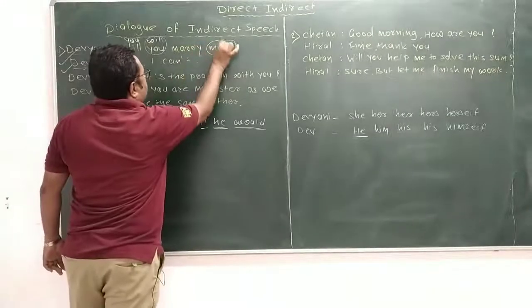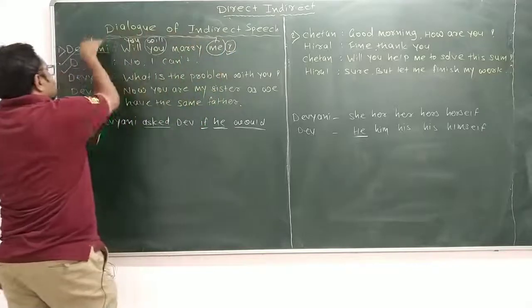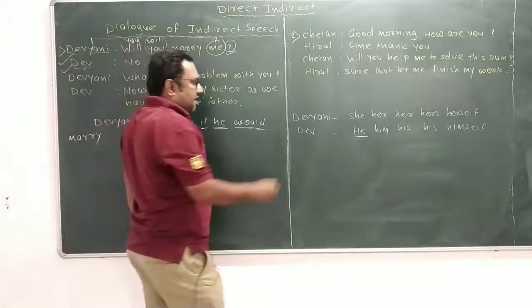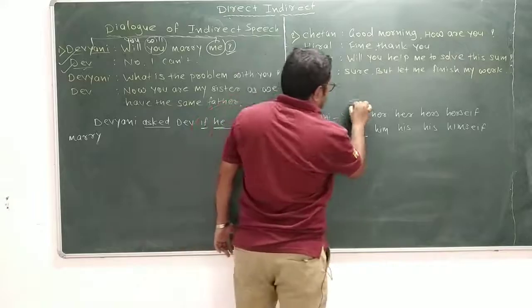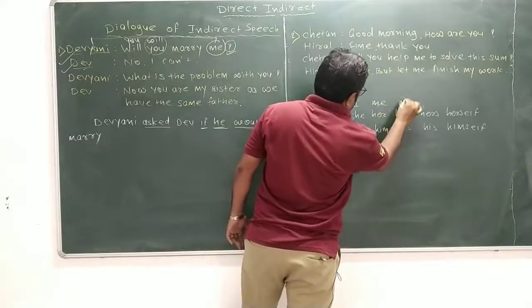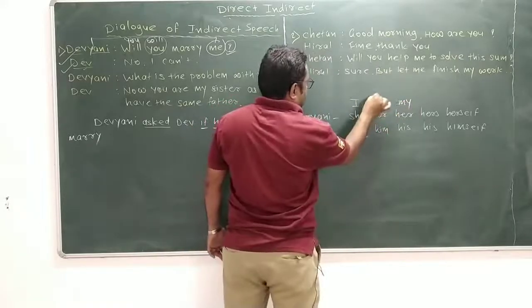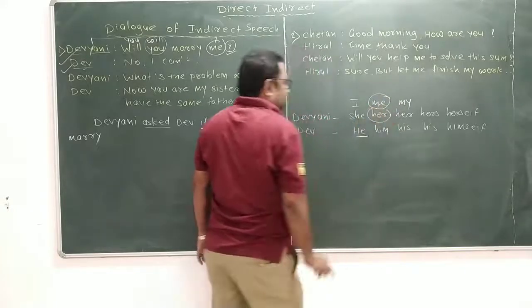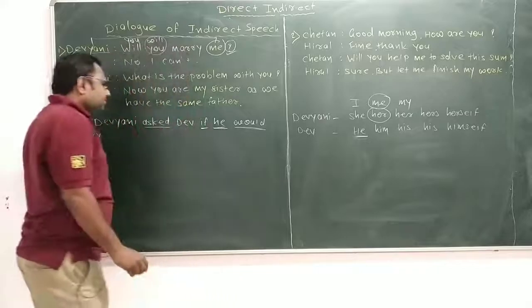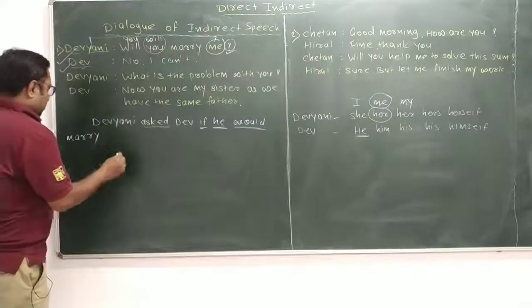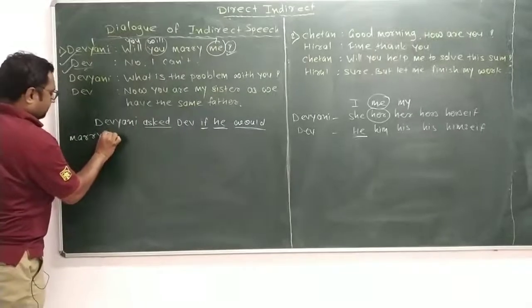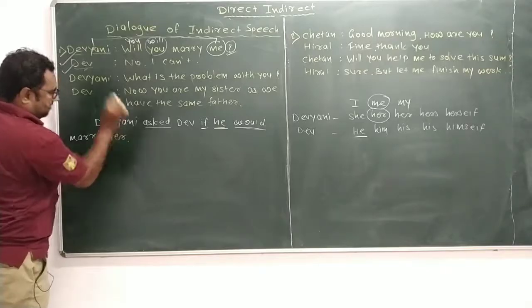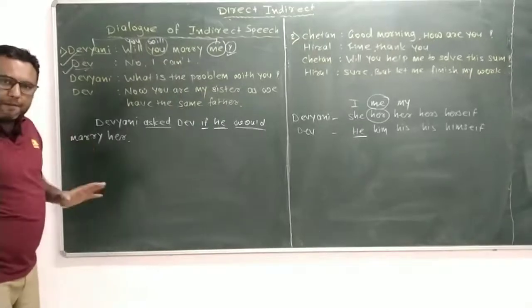And me is used by the speaker, Devyani, so we use her. So he would marry her. The first sentence is complete.